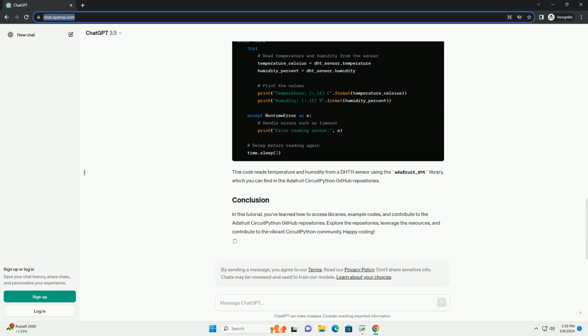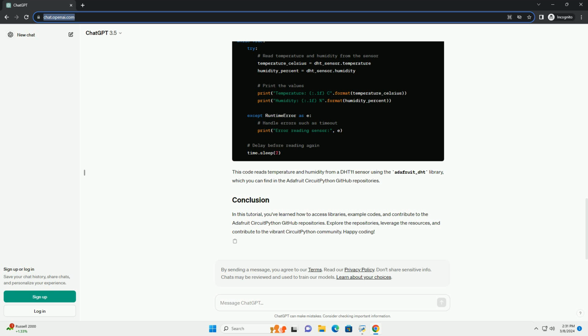Adafruit CircuitPython GitHub hosts numerous libraries and example codes for various sensors, displays, actuators, and other hardware components. Here's how you can access them. Browse repositories. Navigate through repositories on the Adafruit CircuitPython GitHub page to find libraries and examples relevant to your project. Clone repository. Once you find a repository you're interested in, clone it to your local machine using Git. For example, to clone the adafruit_CircuitPython_blinker repository, use the following command.